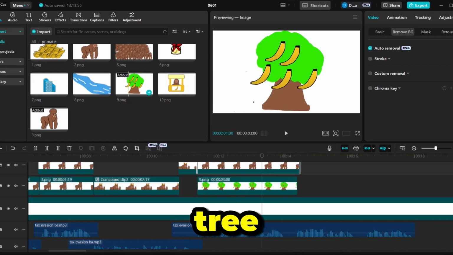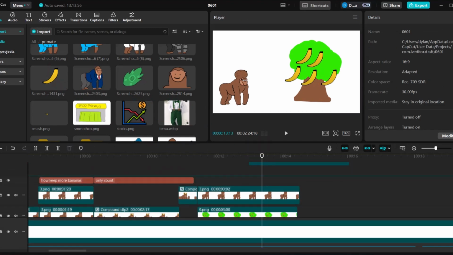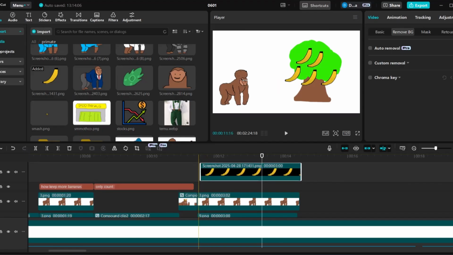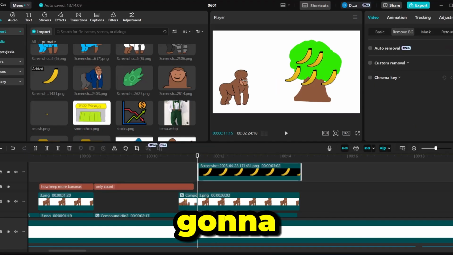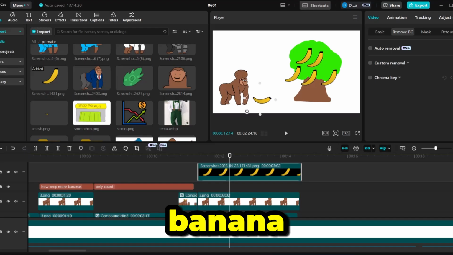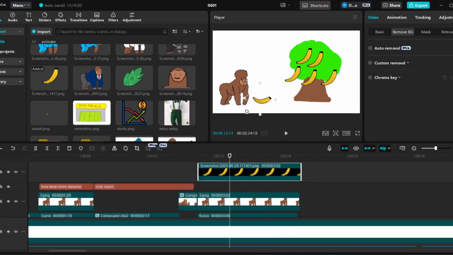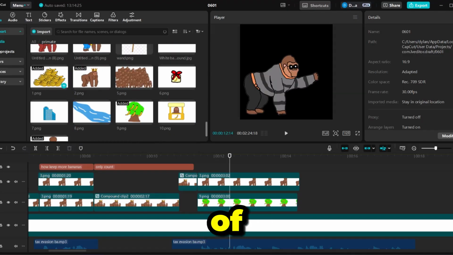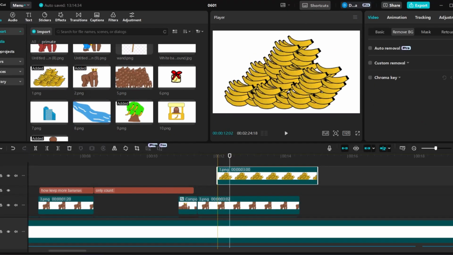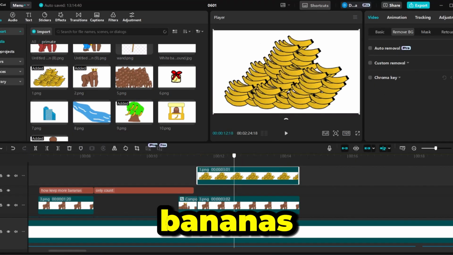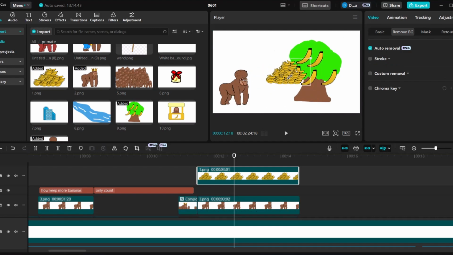Since he left some on the tree, he needs to have some in his hand, right? So I'm just gonna put this banana here. Then we're gonna resize the banana. Okay, that's what we wanted. Okay, no, never mind. There is a banana. Okay, never mind. You know what? Let's just put a pile of bananas, guys. A pile of bananas. There we go. Put a pile of bananas. Auto removal. There we go.